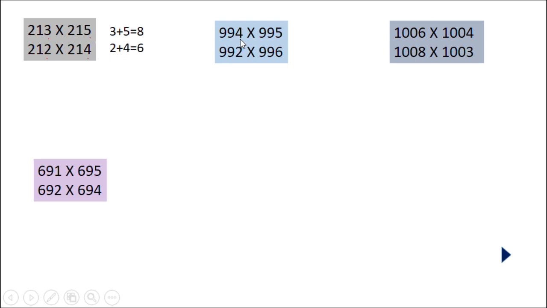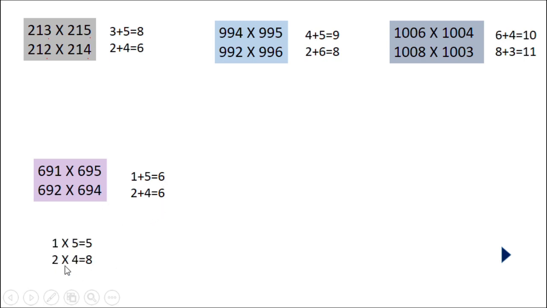The next one, 4 plus 5 is equal to 9. 2 plus 6 is equal to 8. So the first one is greater. 6 plus 4 equal to 10. 8 plus 3 is equal to 11. So the second one is greater. See the fourth one. 1 plus 5 is equal to 6. 2 plus 4 is equal to 6. Okay, when we get the same answer while adding, we have to multiply. 1 into 5 is 5. 2 into 4 is 8. So the second one is the greater one. First we have to add, only if the answers are same, then we have to multiply, then we have to find which is greater one.